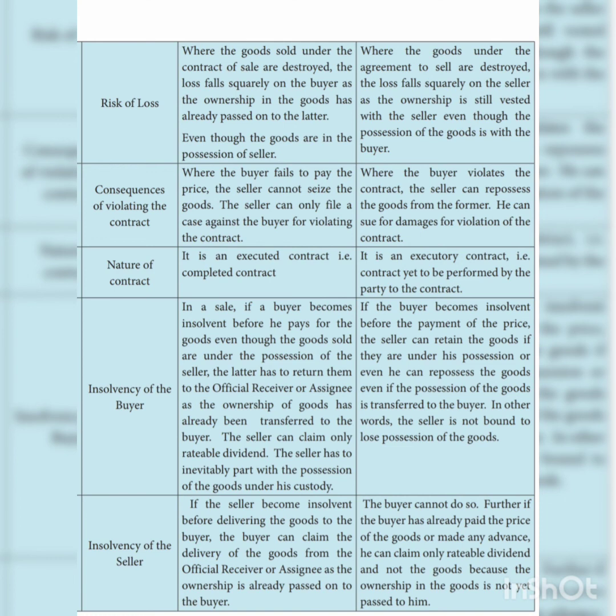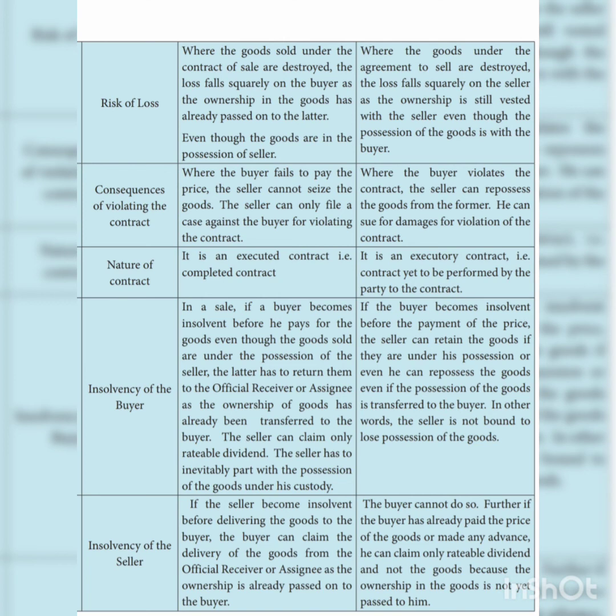Next is insolvency of the seller. Here, the seller becomes insolvent. If the seller becomes insolvent in case of contract of sale before delivering the goods, the buyer can claim the delivery of the goods from the official receiver or assignee as the ownership is already passed on to the buyer. Here, in case of agreement to sell, the buyer cannot do so.